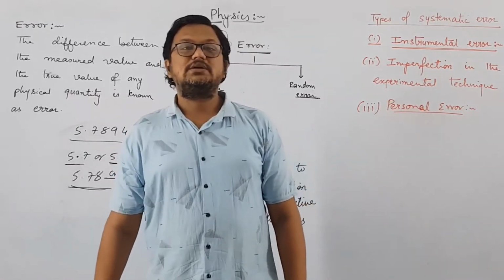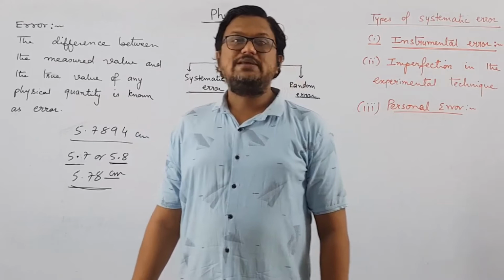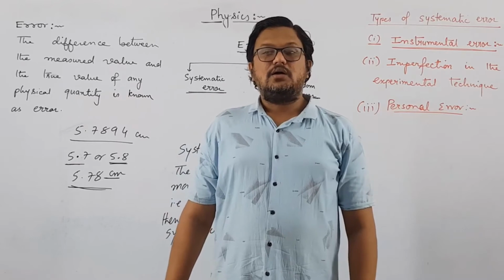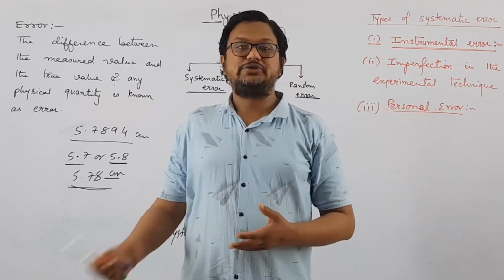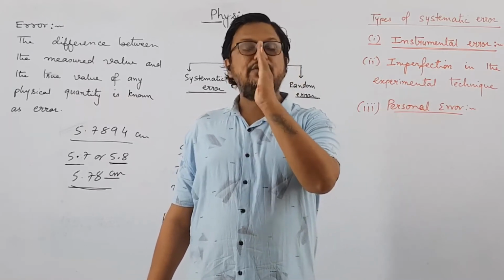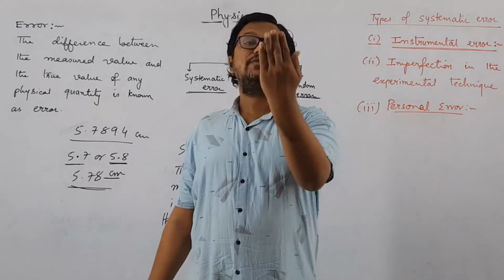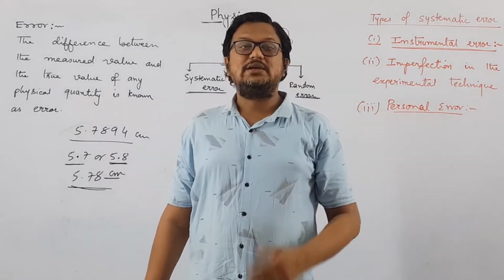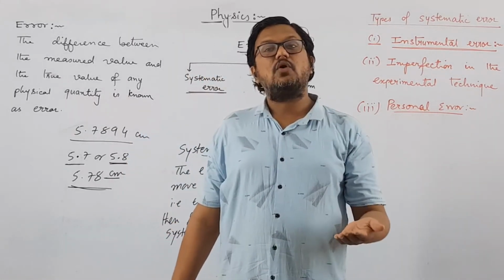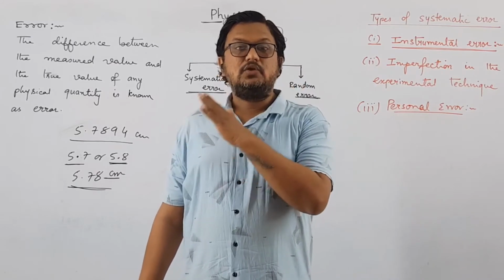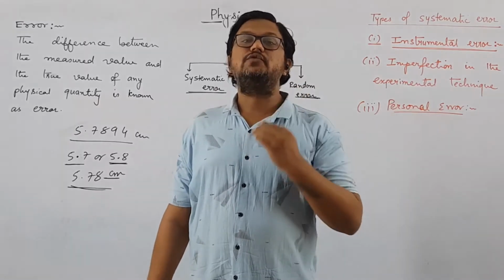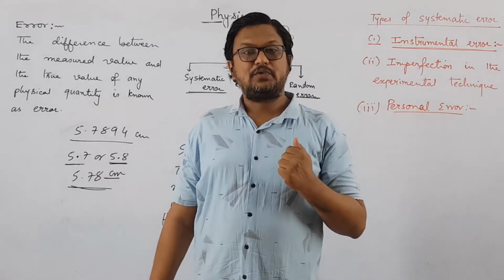Let us say we want to measure the current flowing through the circuit. So while observing that reading, when you are looking at the current meter, that is ammeter, there should not be any parallax introduced in it. Now parallax we have already seen, right? So while observing the reading, your eye should be exactly in front of that instrument, or the instrument must be exactly in front of your eye. If you have a tendency to lean your head towards the left hand side or the right hand side, then the reading measured by it will always have some kind of parallax. You will not be able to measure the true value, and this kind of error is arising due to the individual. So it is known as personal error or carelessness.